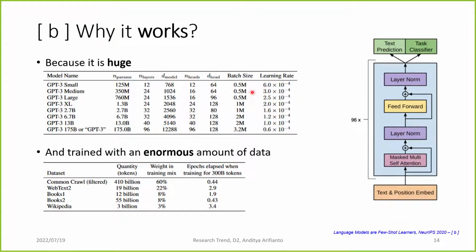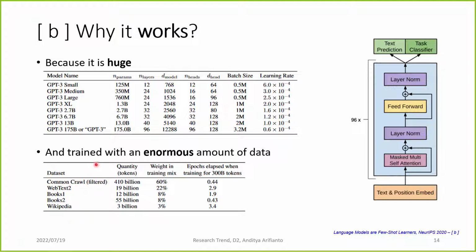So why did it work? Arguably because GPT-3 is a huge model, 175 billion parameters, trained with an enormous amount of data. So we can arguably say that GPT has enough capability and memory to distill, store, and remember the information that exists within this huge dataset, this whole internet dataset.